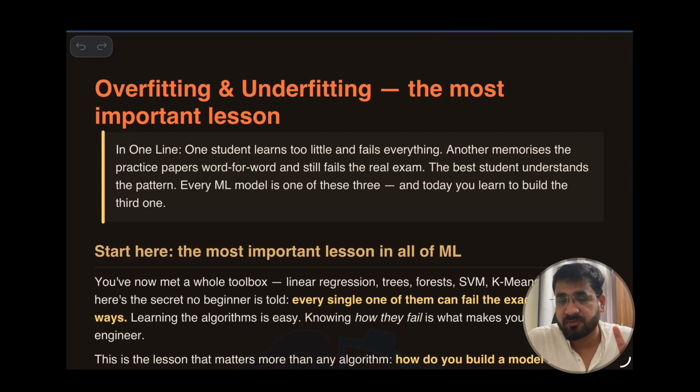Just remember one story, the JEE Advanced paper, that is IIT. Okay, I'm not talking about Mains. In this, if you remember the two categories of students who fail, you will conquer overfitting and underfitting. What is underfitting?